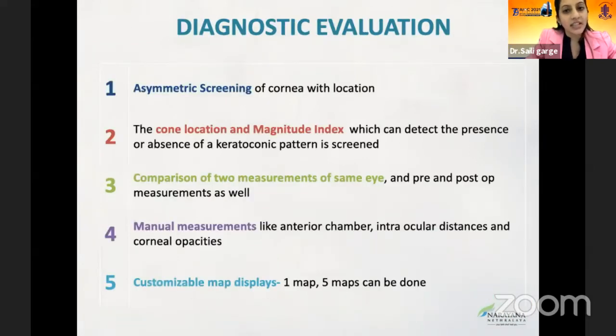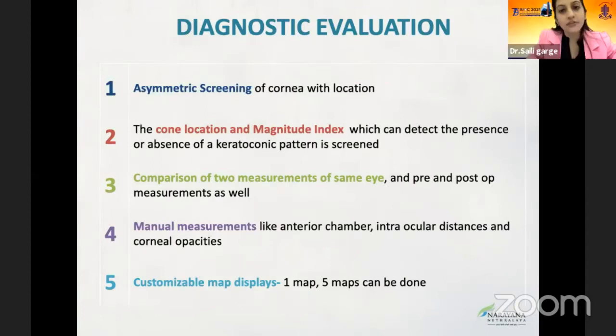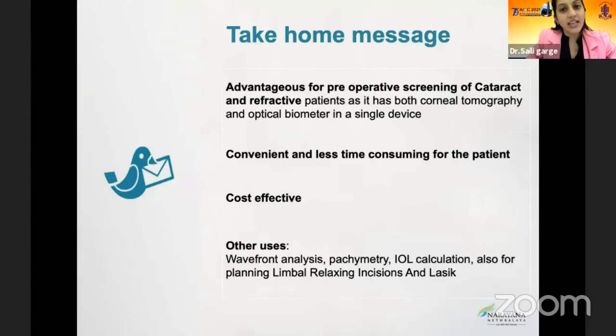Asymmetric screening of the cornea with the cone location and magnitude, comparison of two measurements of the same eye, and manual measurements of other features, and customizable map displays are a few of the diagnostic applications. Take-home messages: advantages for pre-operative screening of cataract and refractive patients, convenient and less time-consuming, cost-effective, and other uses are wavefront analysis, pachymetry, IOL calculation, and also for planning LASIK surgery.